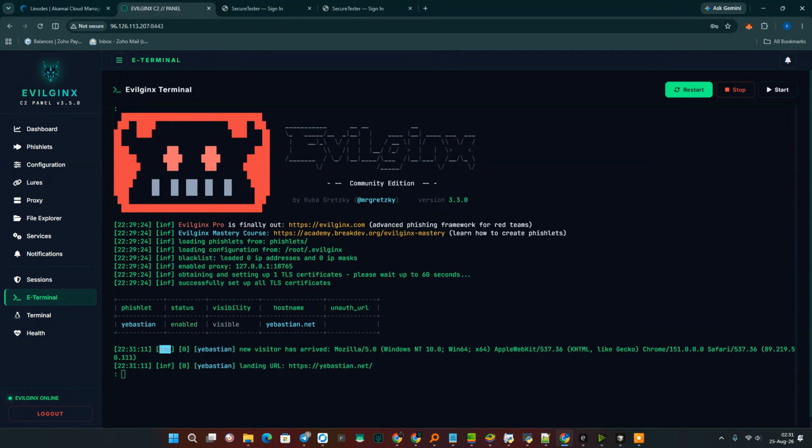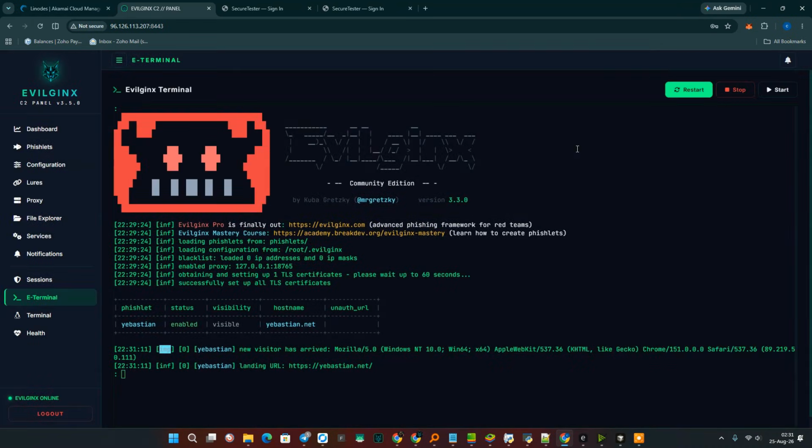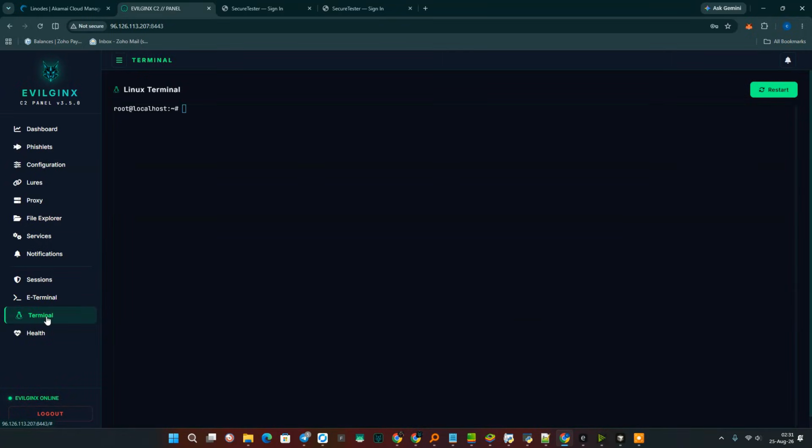First, let's take a moment to talk about a few important points regarding these minor updates. It is important that we cover these details. Look, I added notifications to the notification center. I renamed the terminal to eTerminal, that is the terminal of Evilginx itself. It is important to note that this specific command works only for Evilginx. And here you have a simple terminal interface that allows you to manage all aspects of the command line, giving you full control over the entire process. For example, like this, I don't know.